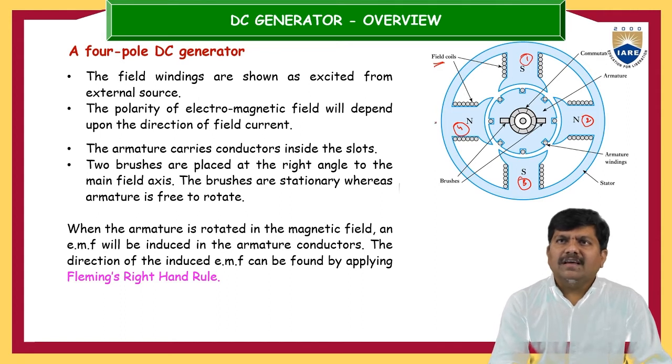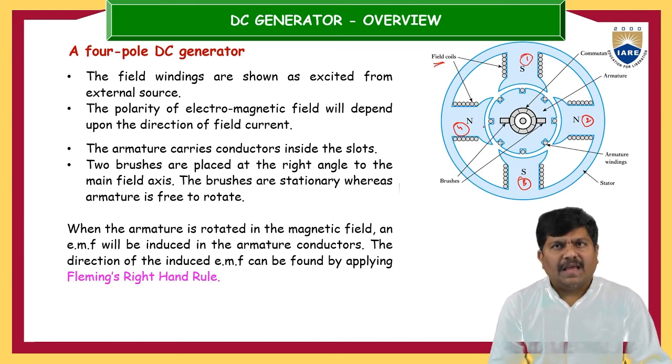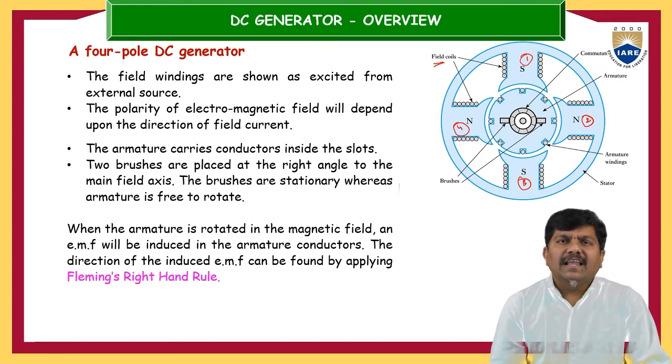So the field coils are on the outer surface of all the magnetic poles, and you can see the different field coils clearly marked here. In these field coils also, some of the conductors are represented with a cross and some with a dot, as usual. The polarity of the electromagnetic field depends upon the direction of the field current. If the field current direction changes, as we just discussed, the direction of the magnetic field also changes.